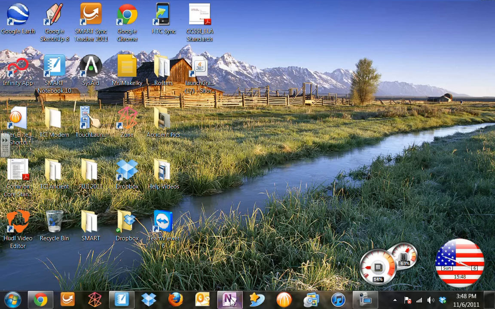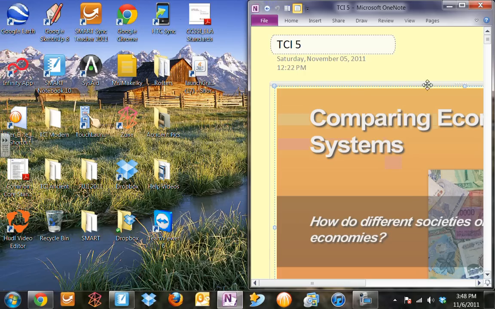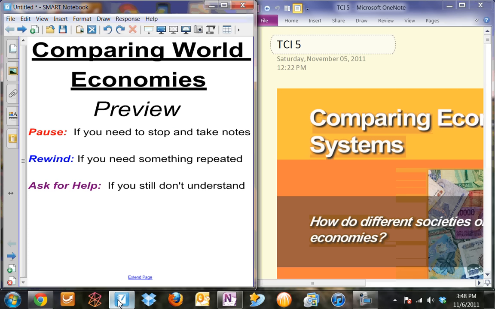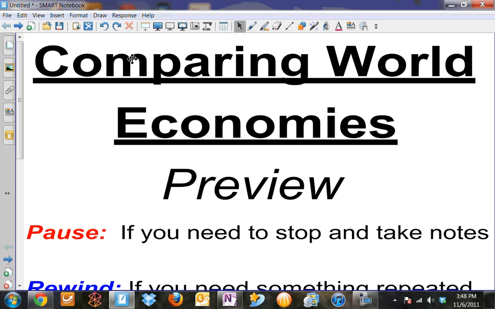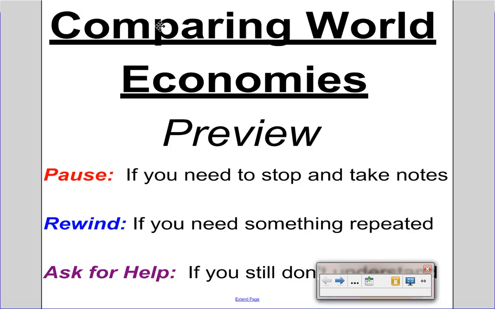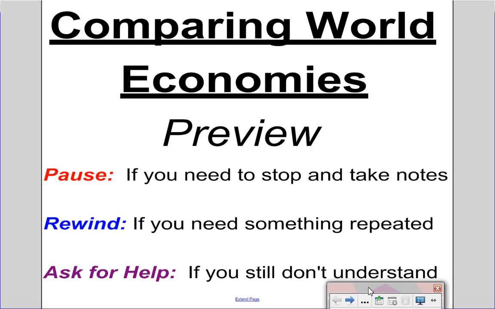Before we start with your preview today, make sure that you have your TCI 5 notes open. You can either have them side by side with the video, or you can jump back and forth between the two, whatever you would like to do. Make sure that if you don't understand something while this video is going, pause it, rewind it, and if none of those work, you can raise your hand and ask for help.